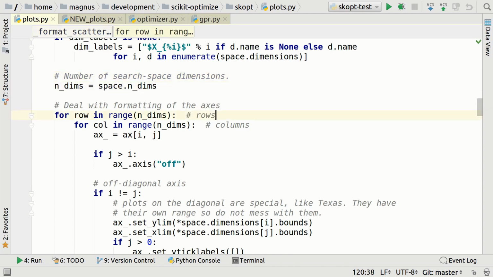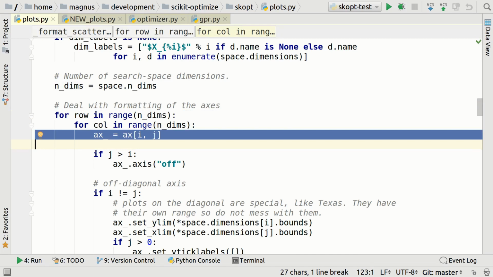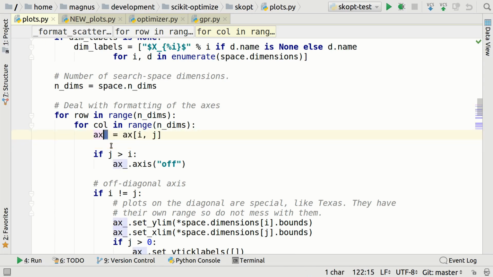So anyway, and then we don't have to write rows and columns here anymore, because now we know row and column. Then we have another thing here. This is funny. So we have X, which is a 2-dimensional array, or a list of lists, or whatever, that we get in as an argument to this function. In this scikit-optimize library, whenever they need a temporary variable, they give it the same name with an underscore at the end. Ding, ding, ding! Is this dangerous or what?